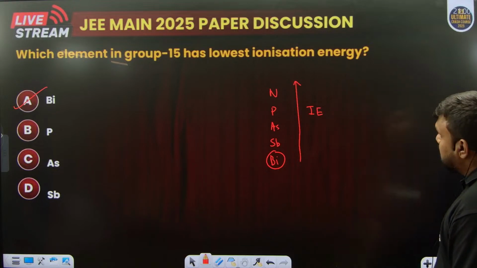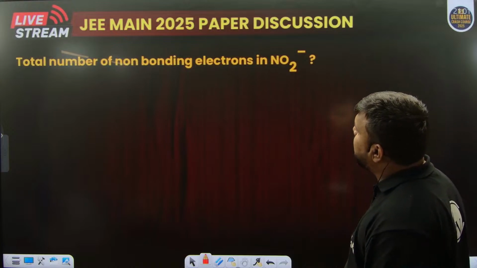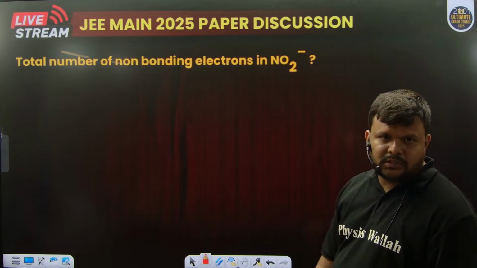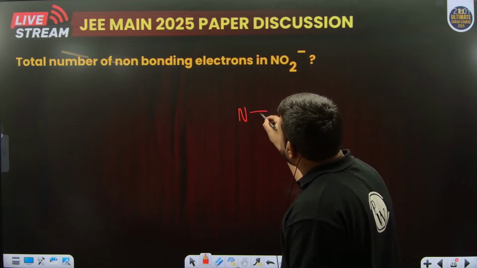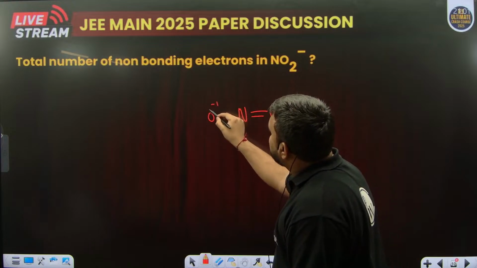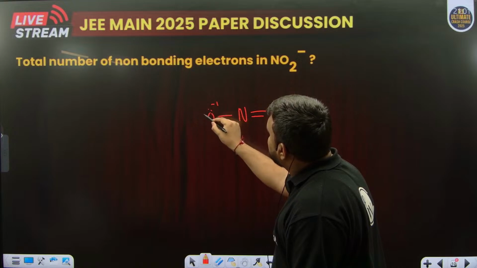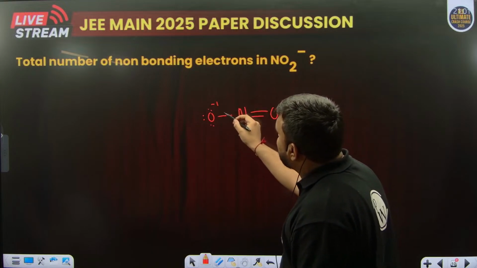Next, the total number of non-bonding electrons in NO2 minus. So let us first draw the structure of NO2 minus over here. Negative charge means we will have one more extra lone pair on oxygen.